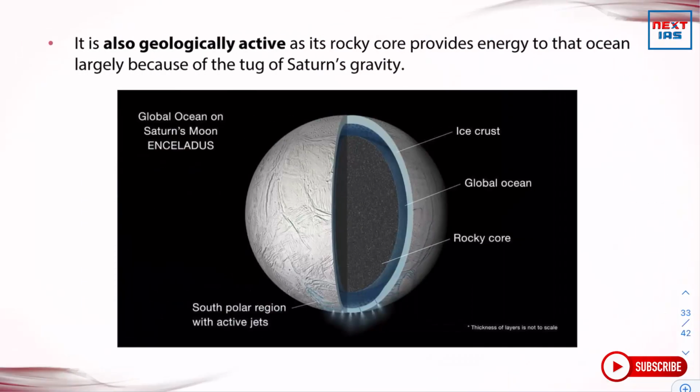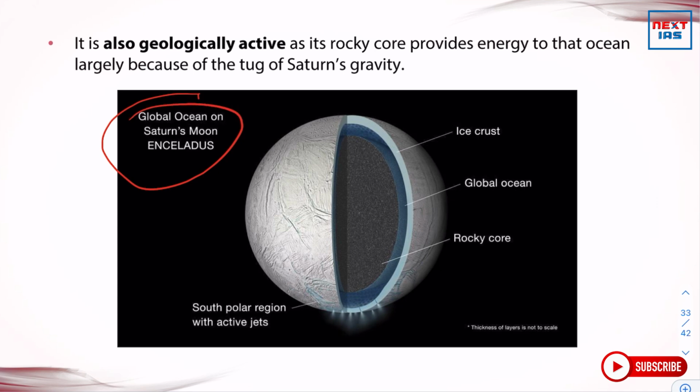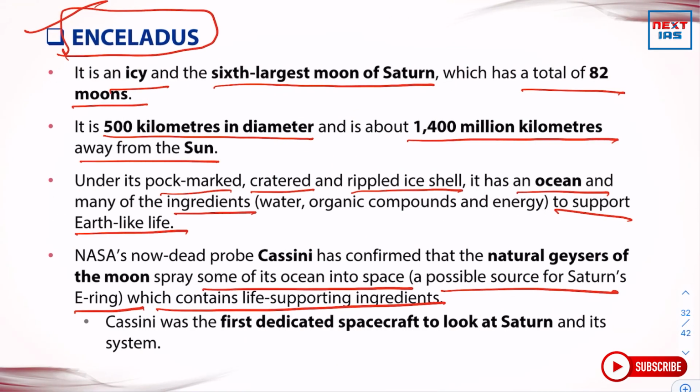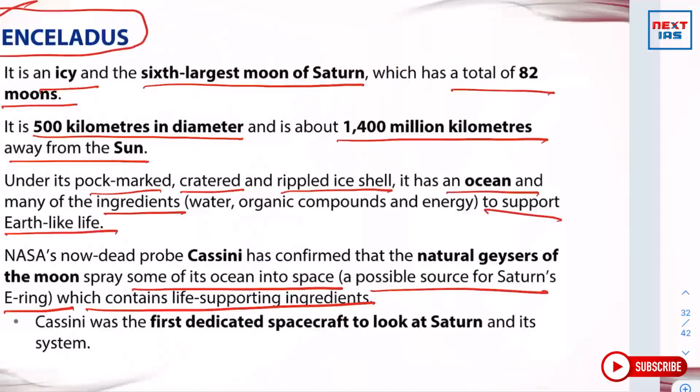So this is the image of Saturn's moon Enceladus. This is the graphical representation, which shows that it has a thick ice crust, and beneath that a global ocean, and beneath that there is a rocky core. The south polar region has active jets. Generally, most of the celestial bodies tend to have moons, natural satellites.